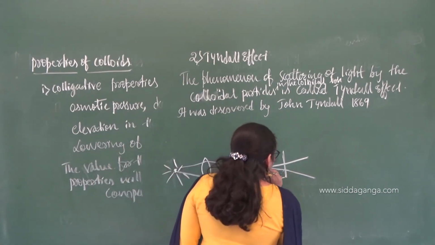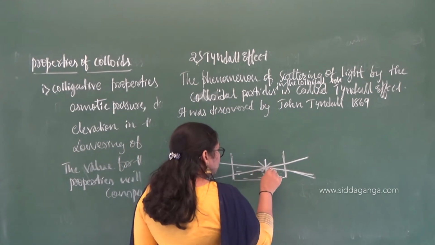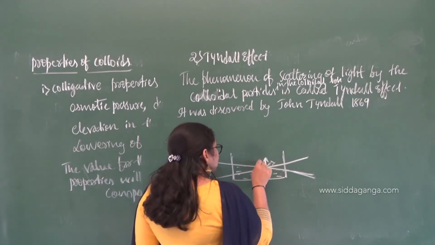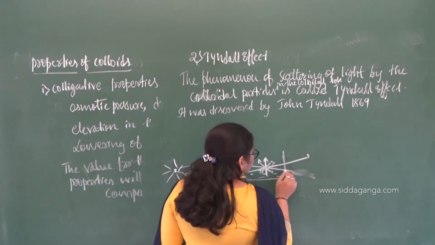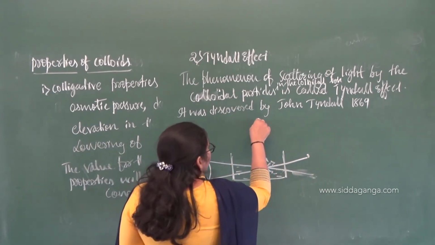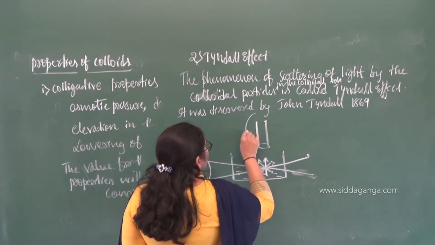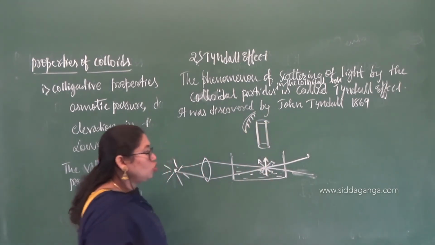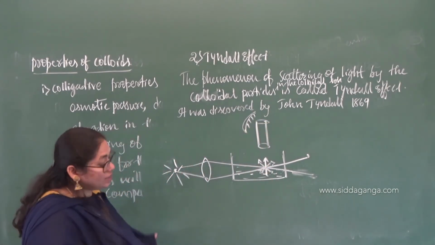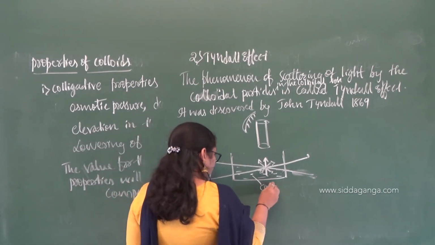Let me write it in straight. Here at this position, like this, if I view through this, you are viewing through the microscope, and you can see that there is an illumination. So it is nothing but the colloidal solution.